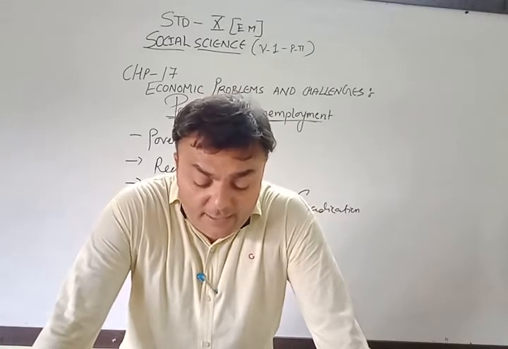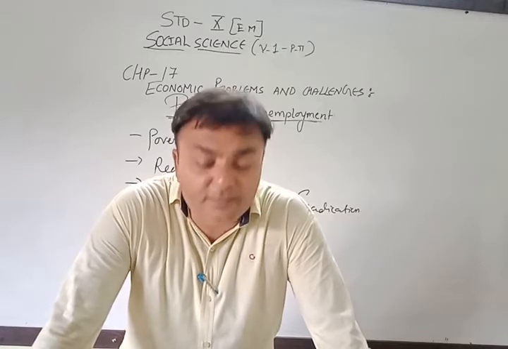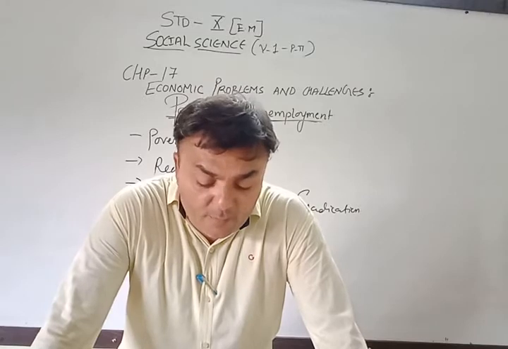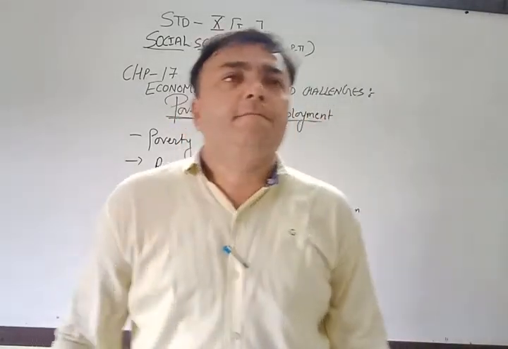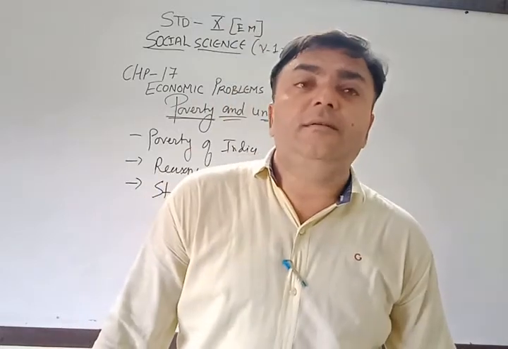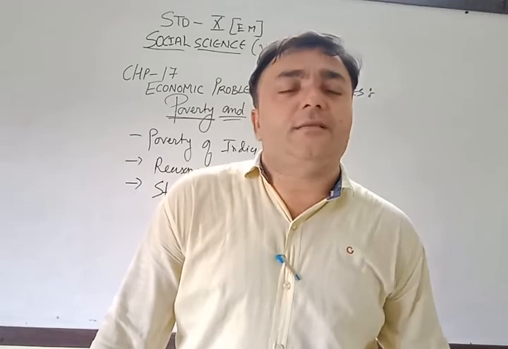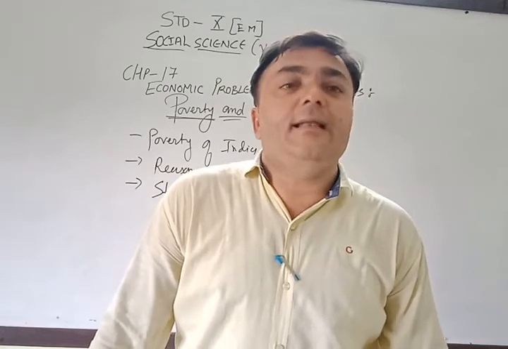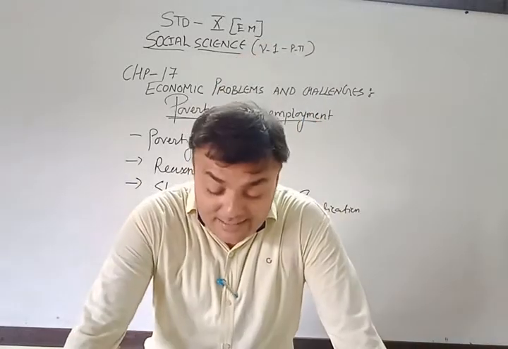On the basis of it, it has become easy to understand which type of strategy is to be adopted to remove poverty. We cannot remove poverty 100%, but some strategies, some steps we can apply. Means the government can apply, even we Indians can apply.